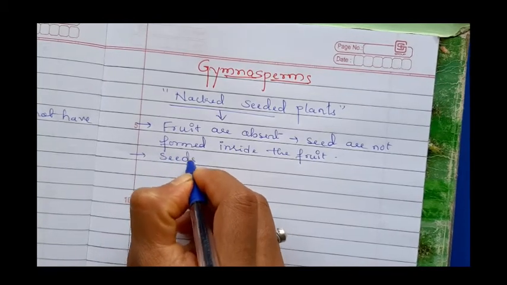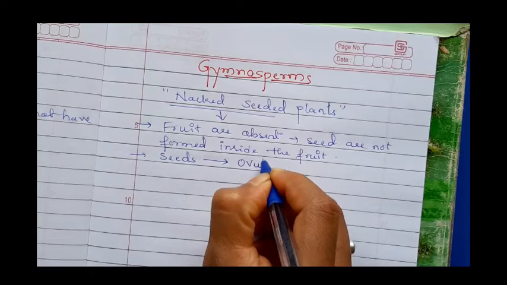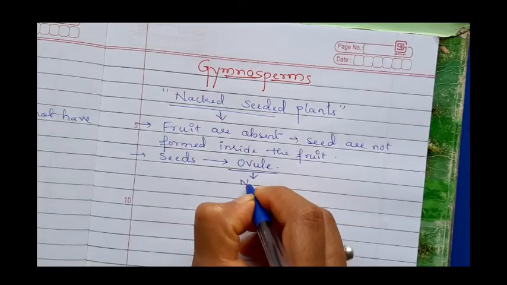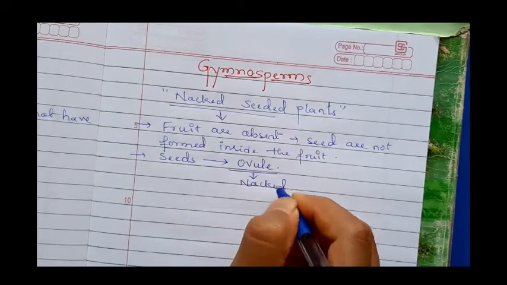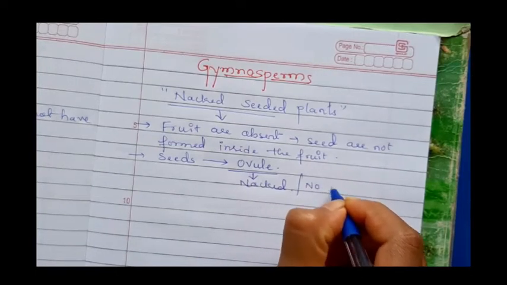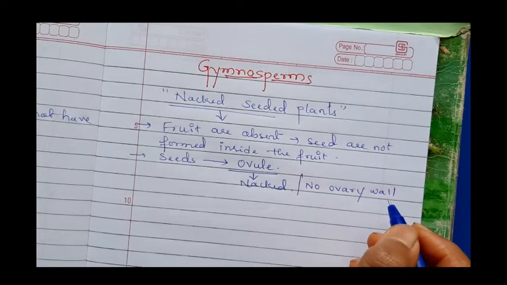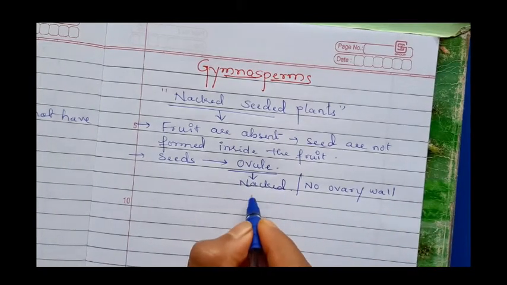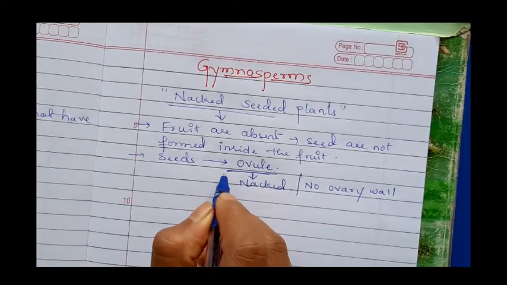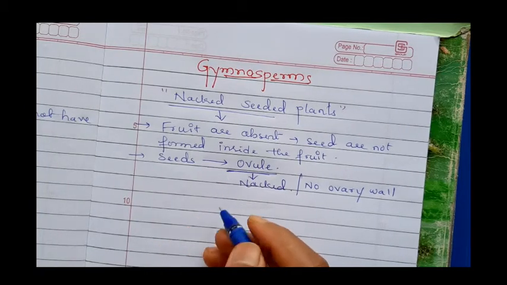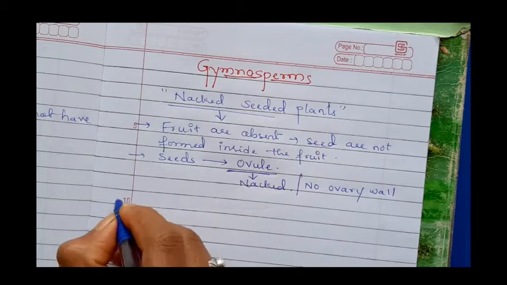Remember this one, seeds are formed by ovules. Here in case of gymnosperms, the ovules are naked. Naked in the sense no ovary wall. The seeds are developed after the fertilization. Otherwise we can say that the seeds are developed by the ovule after fertilization or post fertilization. They are naked.